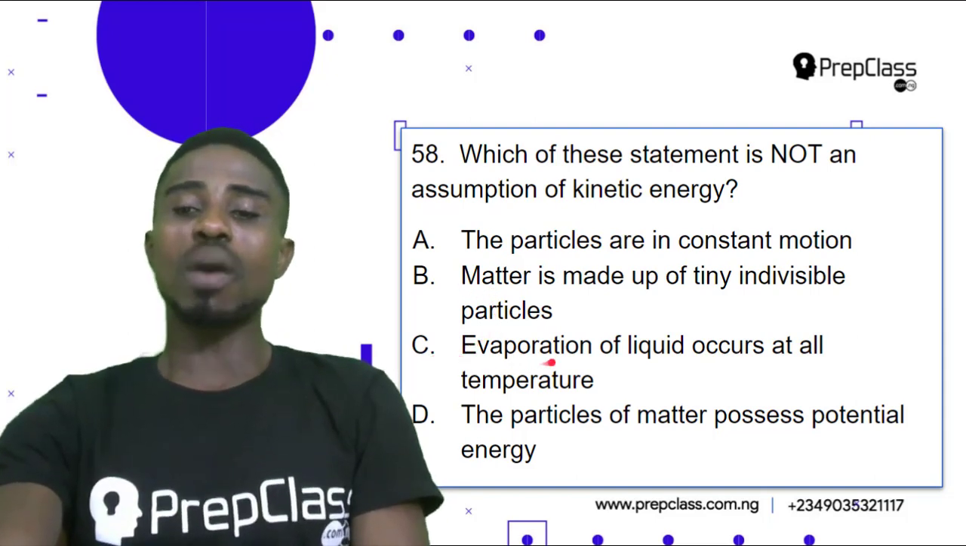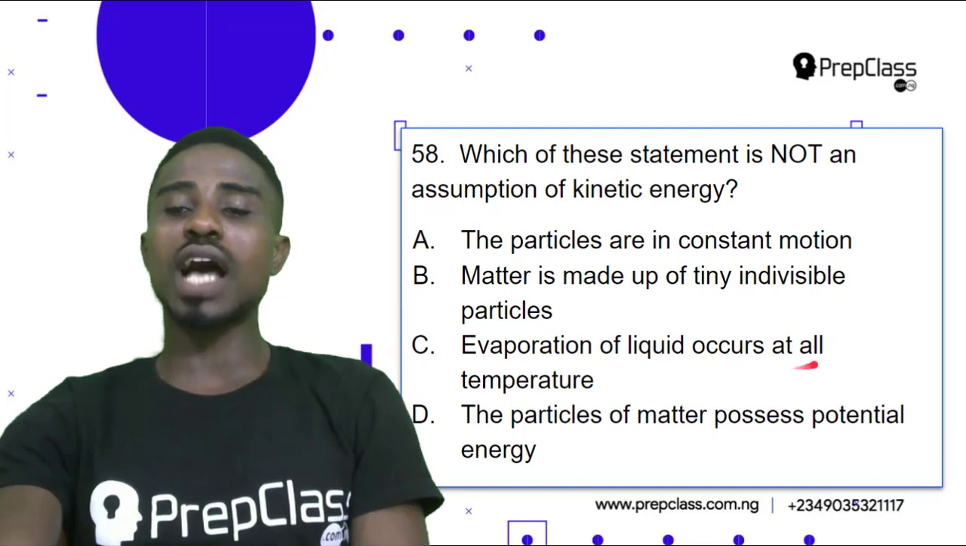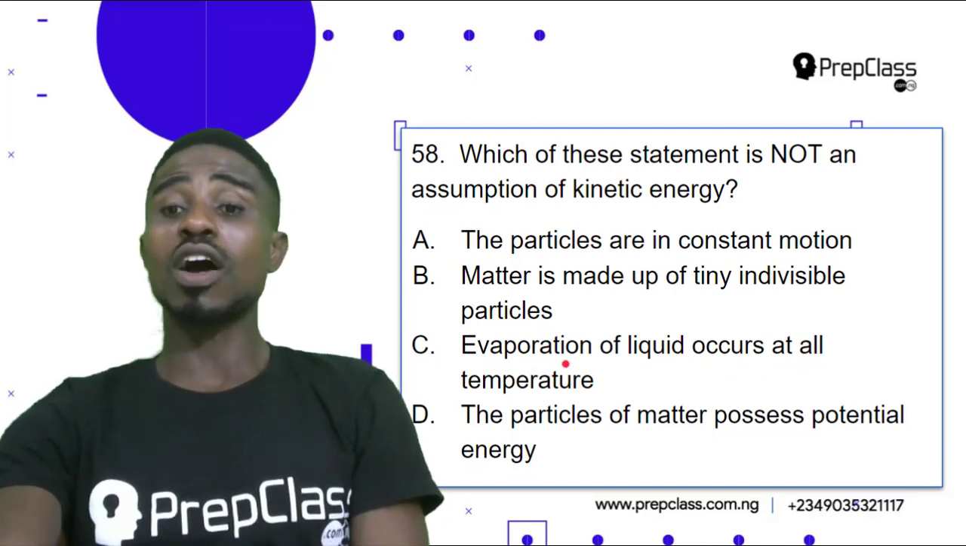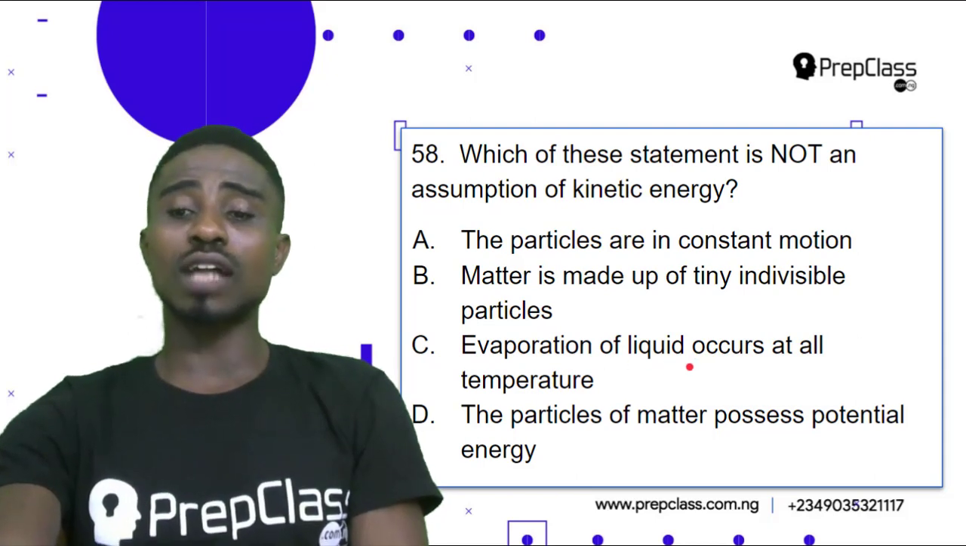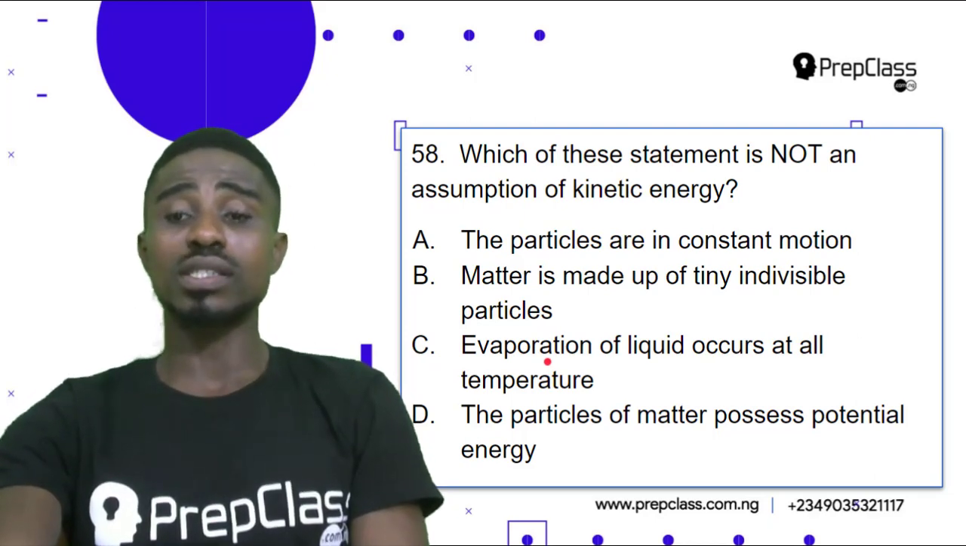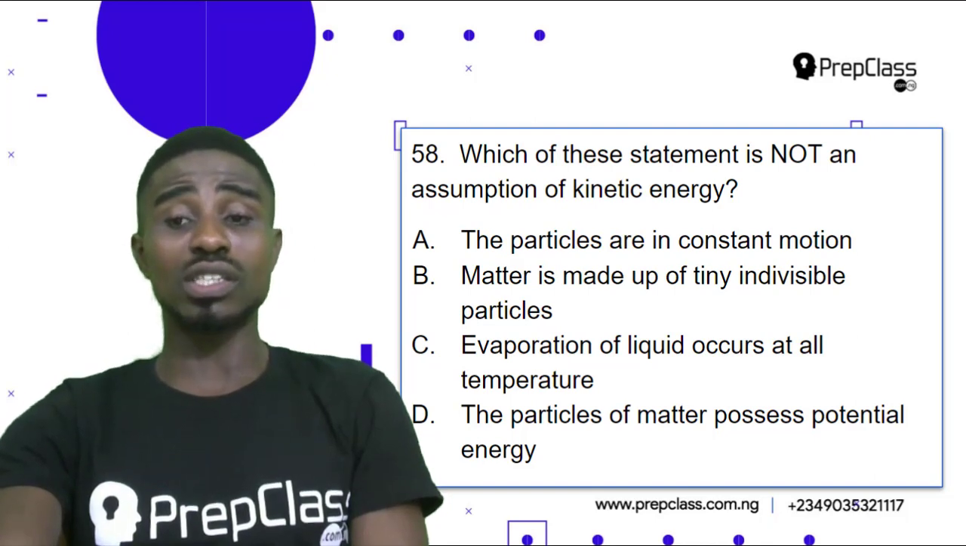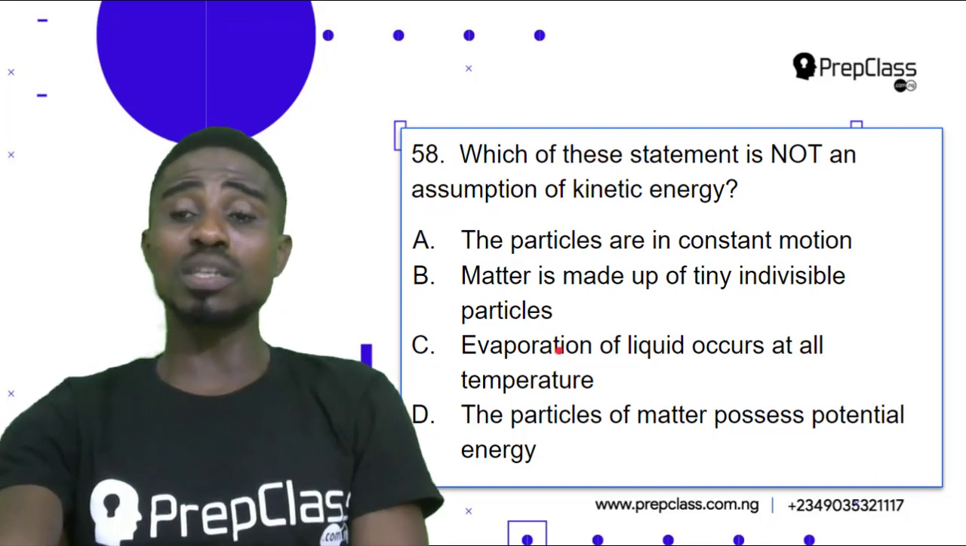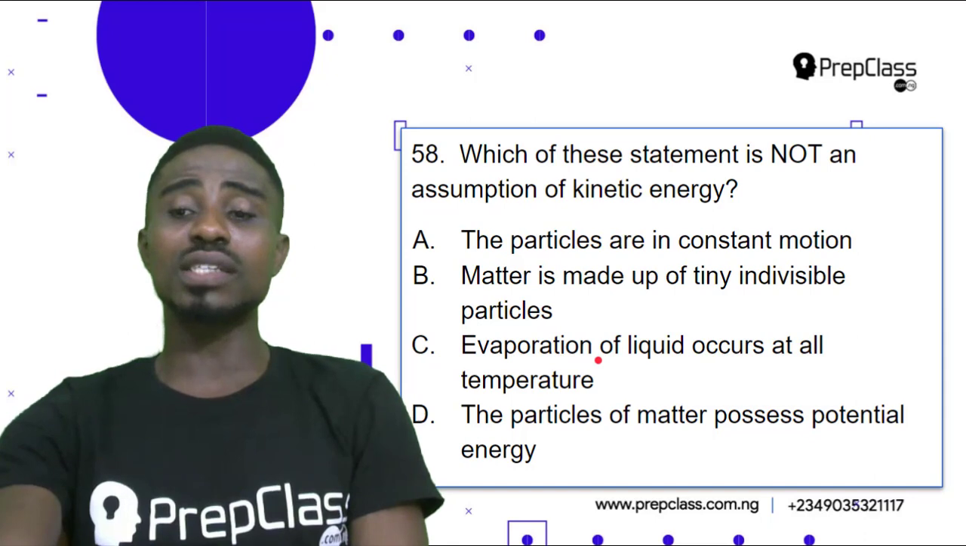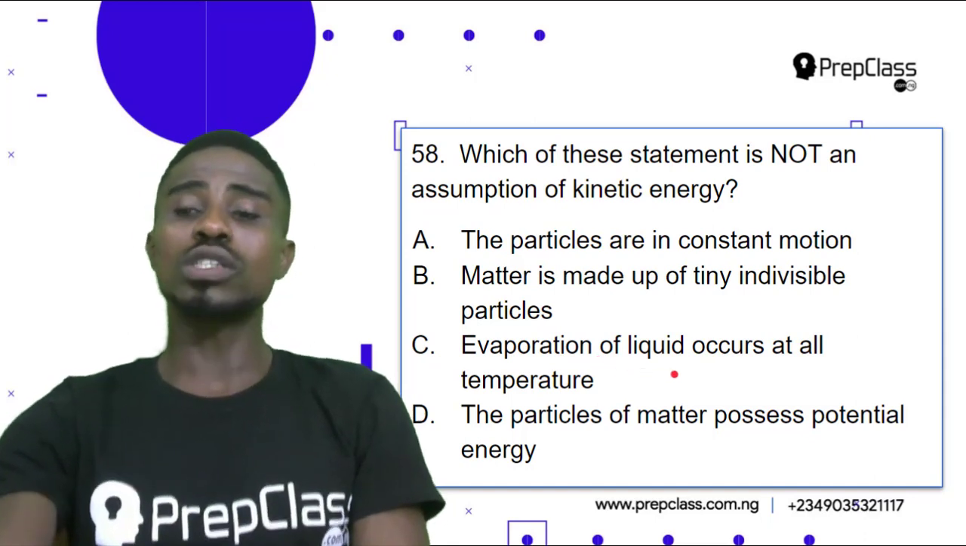Option C, evaporation of liquid occurs at all temperature. That is not possible because liquids cannot evaporate at all temperature. So at a temperature of 2 degrees Celsius, water can evaporate because it's almost close to freezing point. Water freezes at 0 degrees Celsius. So it's close to freezing point. So water can't evaporate at such a low temperature.